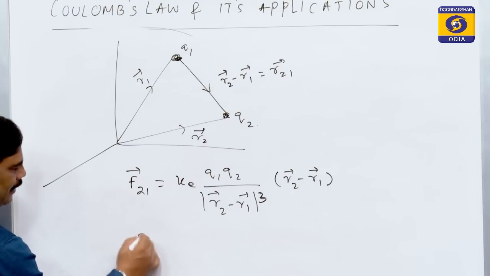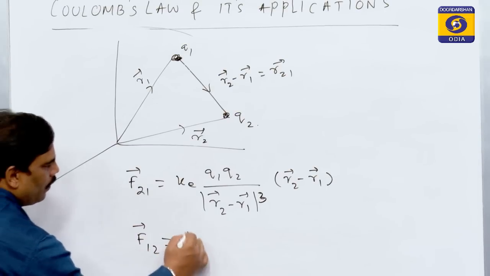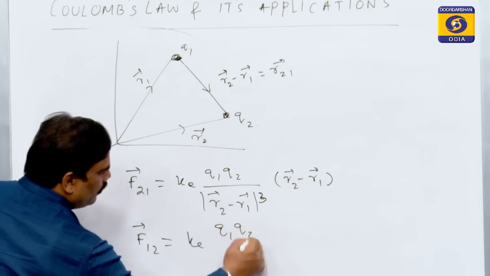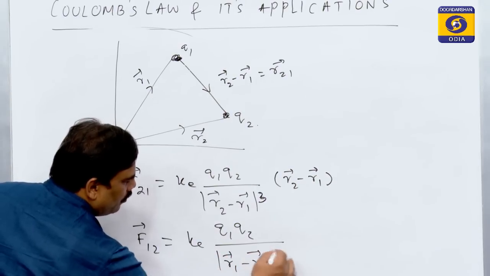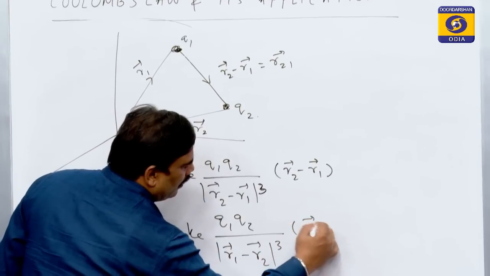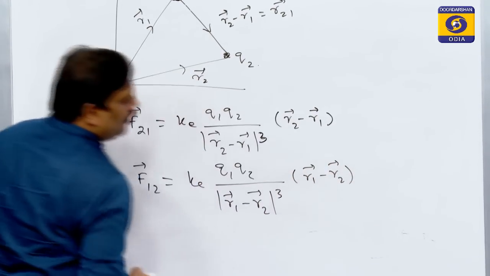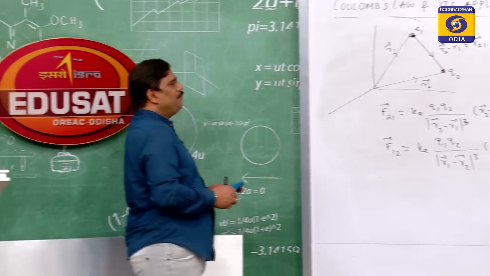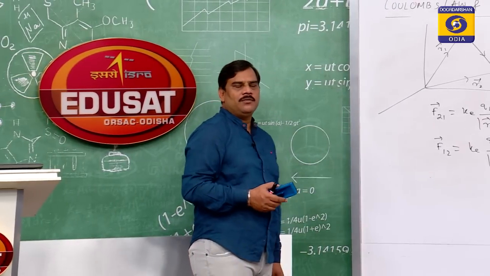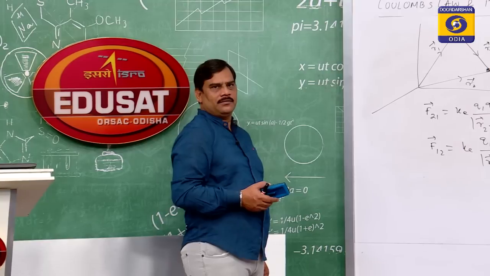Similarly, I can write F12 as Ke Q1 Q2 divided by mod cube of R1 minus R2, into the vector R1 minus R2. So, in this way, vectorially we can represent Coulomb's law between two charges.